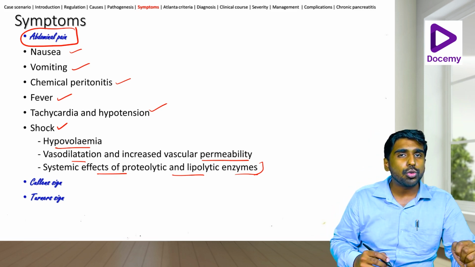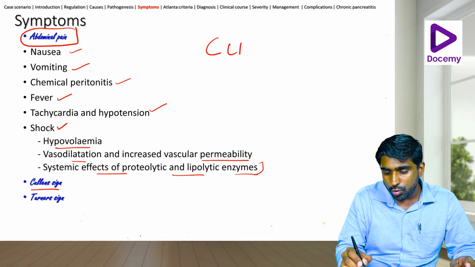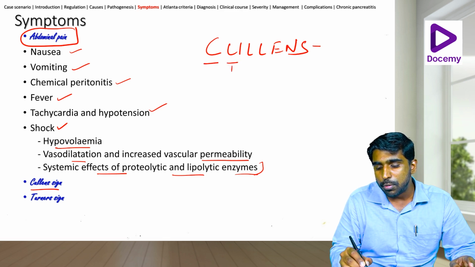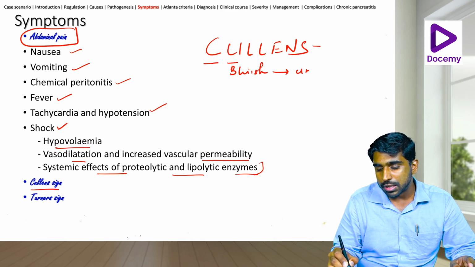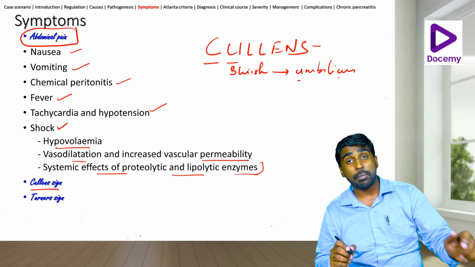Now let's look into two certain terms. Okay, Cullen sign, C-U-L-L-E-N-S. Okay, it has a C and it has a U. So this is the bluish discoloration around the umbilicus, which has a U and a C in its term. So that is how you remember Cullen's.